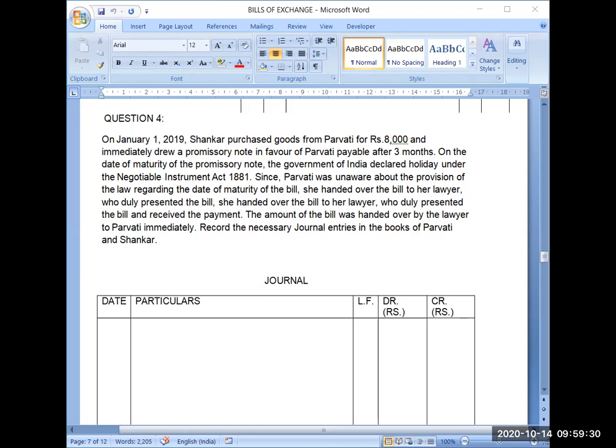Then the seller has kept the bill with herself only. So she retained the bill till the due date, and giving it to the lawyer is just a mere formality. The lawyer is only a representative on behalf of his client. So there will be no entry for that. And the third entry will be for the collection of the bill, for the payment of the bill.